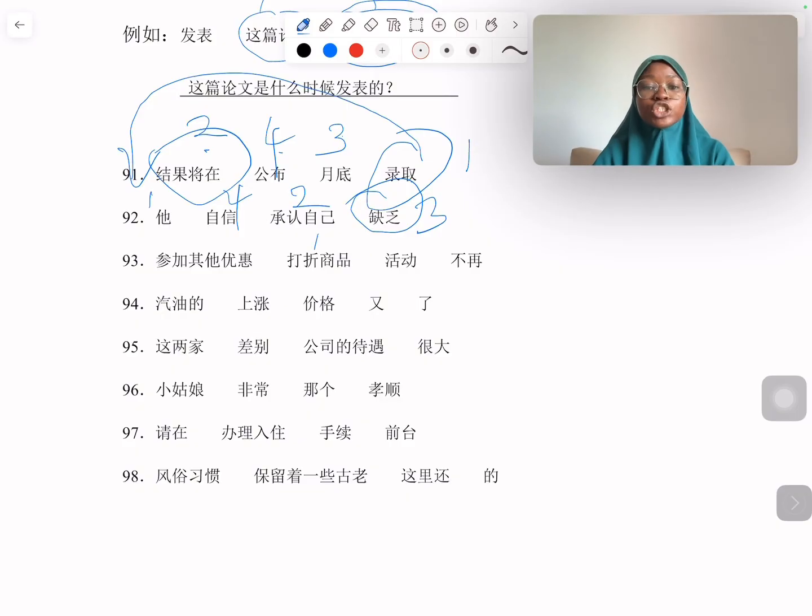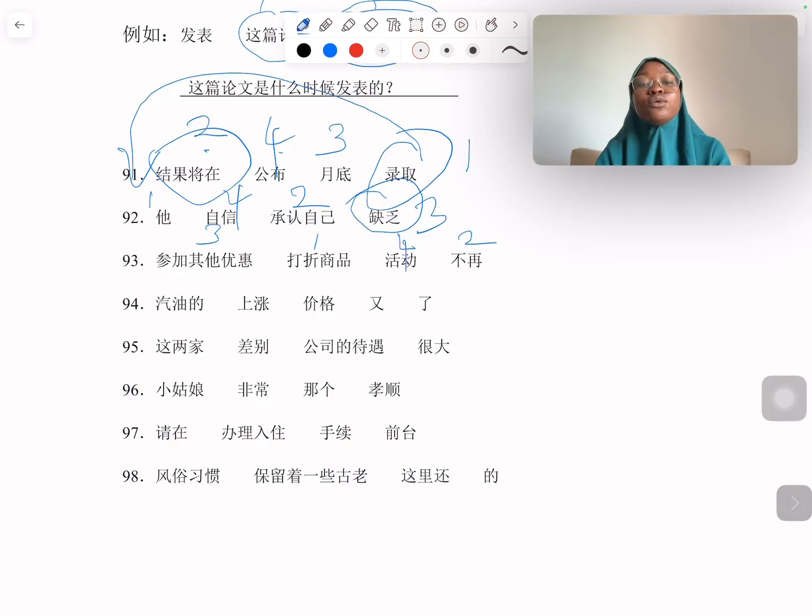What exactly is happening to 打折商品? We cannot say 打折商品参加其他优惠活动不在. No, that does not make sense. It is 打折商品不在. 不在 do what? 参加其他优惠 what? 活动. At the beginning, I already know that 优惠活动 is coming together, so 参加其他优惠活动 must come after, and they have to be together.